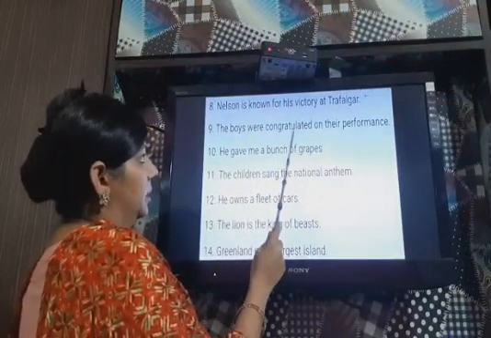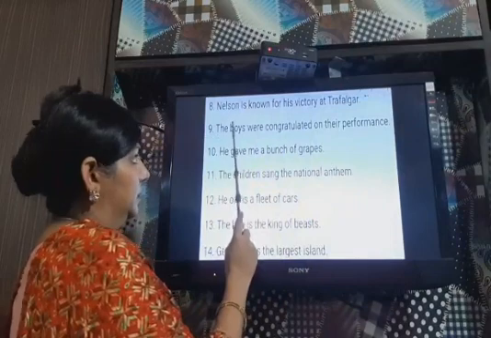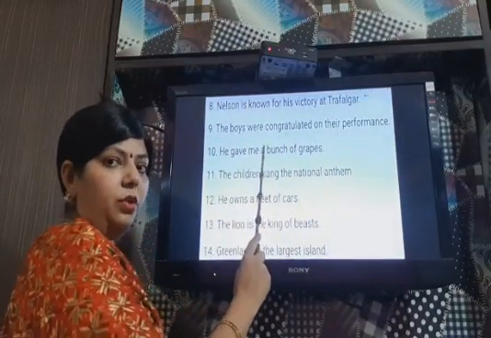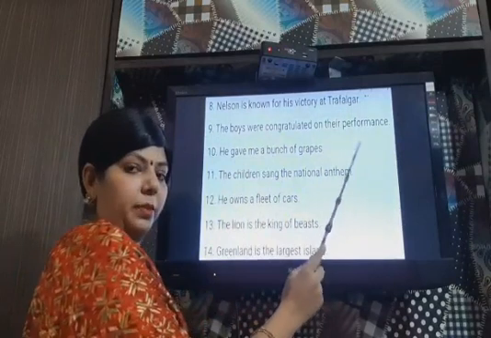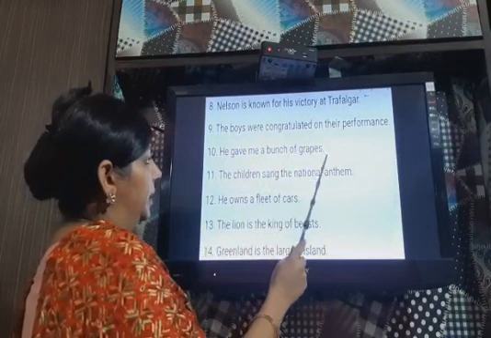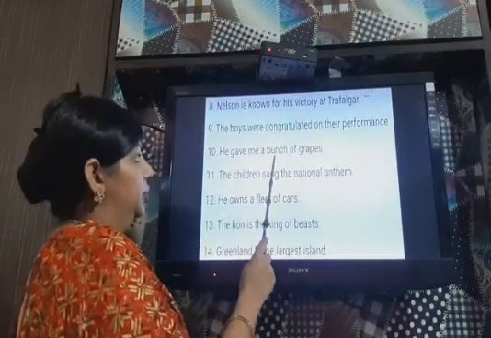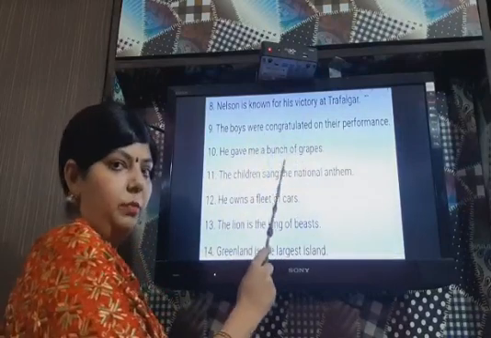The boys were congratulated on their performance. So boys. Boys is common noun, as all the boys commonly are known as boys only. And performance, it becomes abstract noun. He gave me a bunch of grapes. So bunch will be collective noun, as a group of grapes is called bunch.